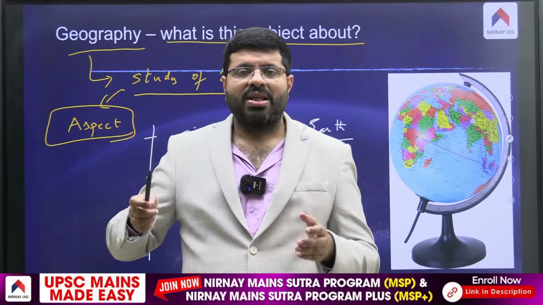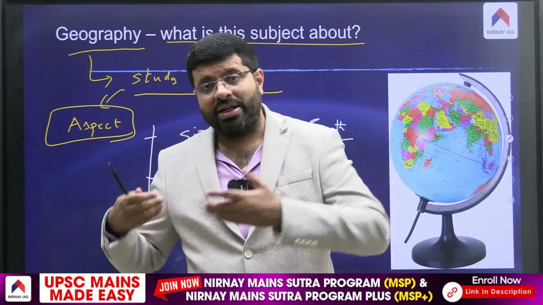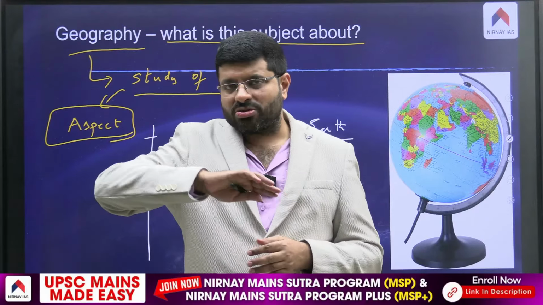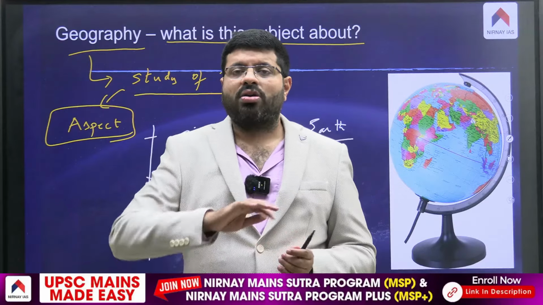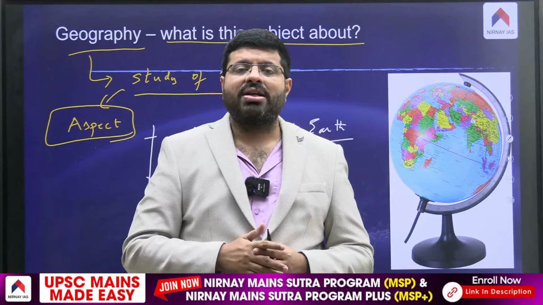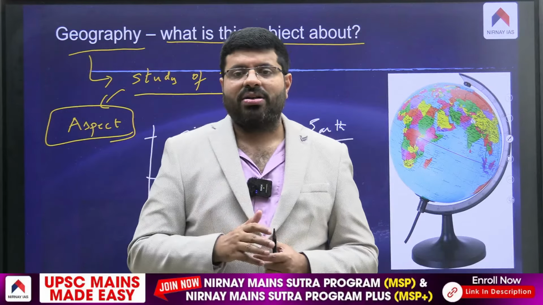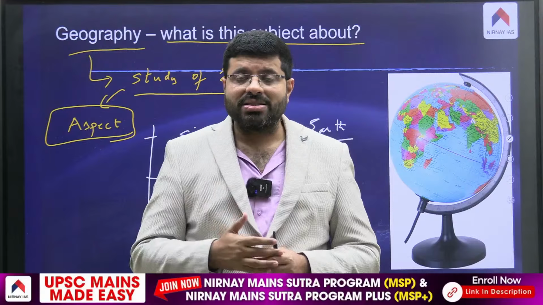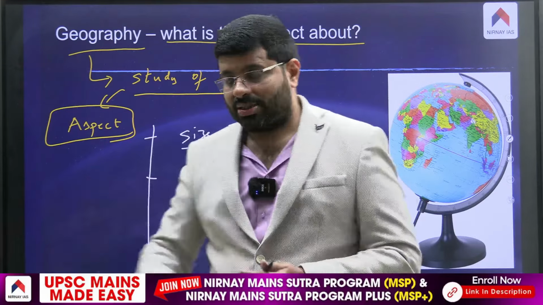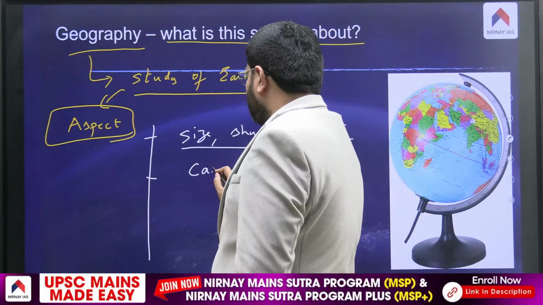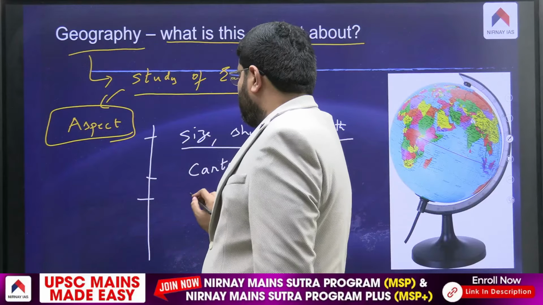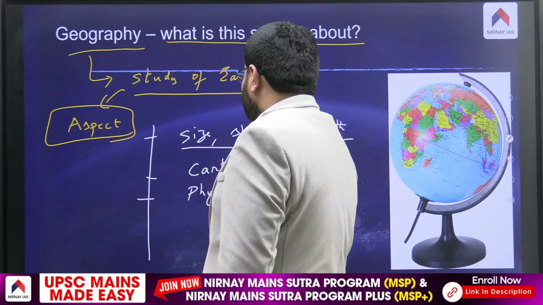For example, when Alexander waged wars on India, as he moved from his place to India, he needed to go across the Hindu Kush mountains, cross the Himalayas, and get to the places where we have the Indus River. So he needed to cross these areas, and then he could come across. So he started mapping all these things. That is how cartography evolved, and cartography started mapping all the physical features.